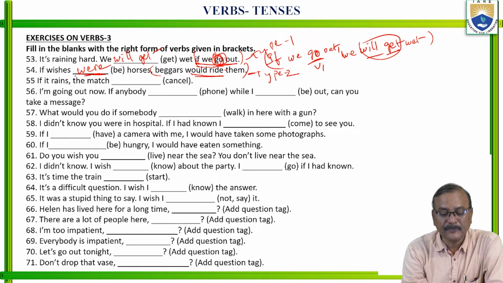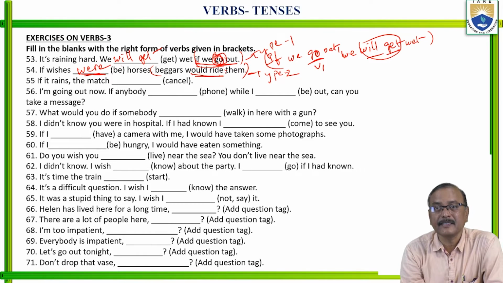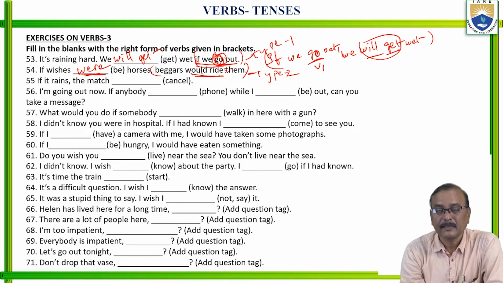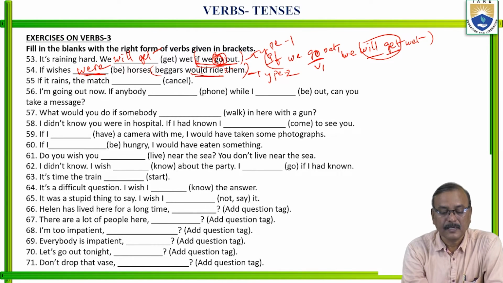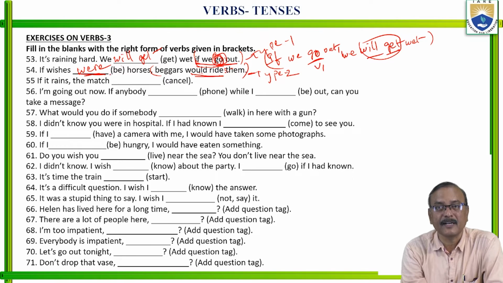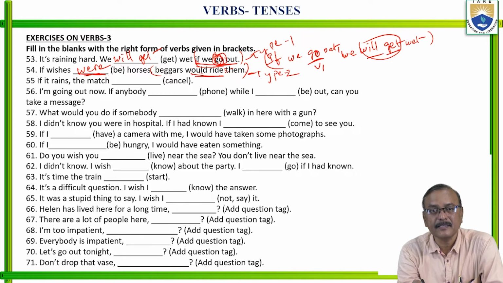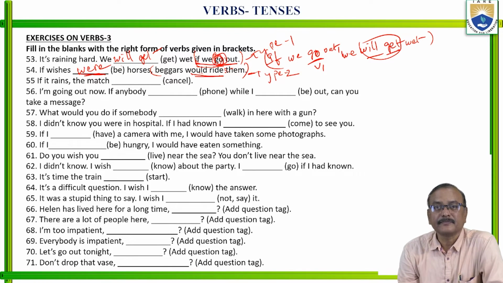In the second one, in the if clause there is a blank. In the main clause, the verb is given: would V1. By seeing this would V1, we identify that this belongs to type 2. Then you have to say, if wishes were horses. In the if clause it should be past tense. If wishes were horses, beggars would ride them.